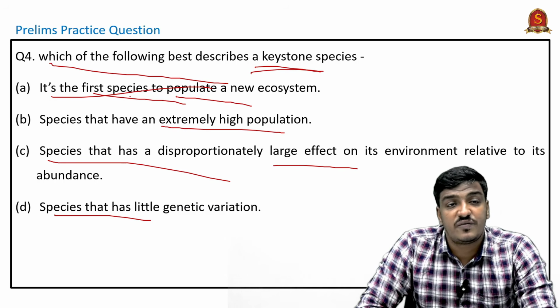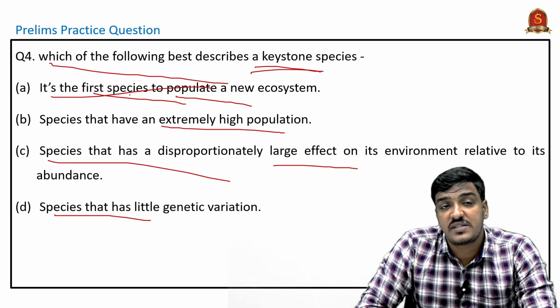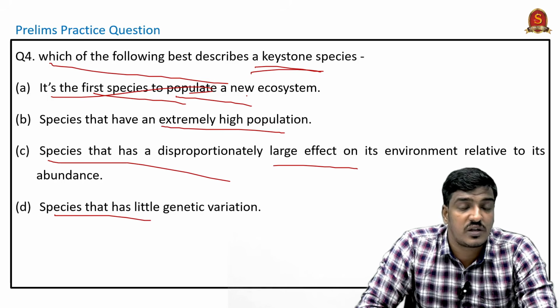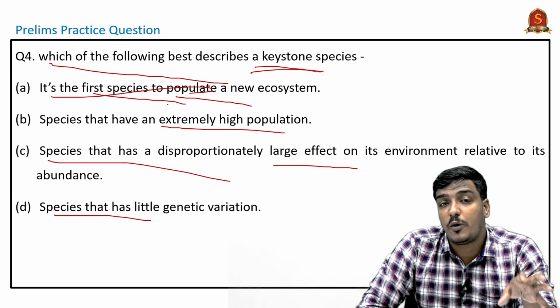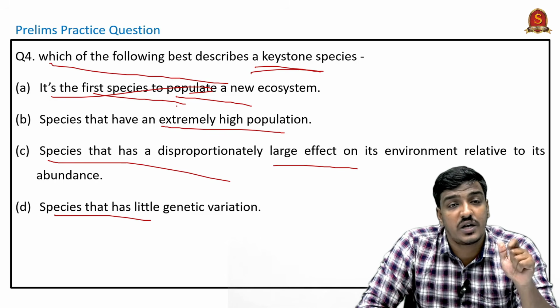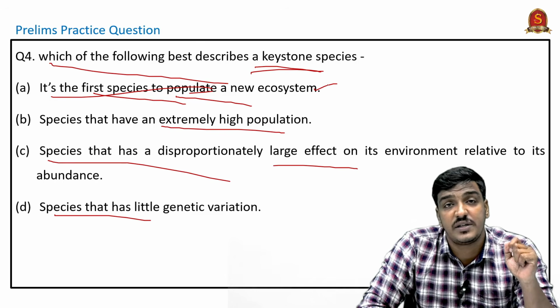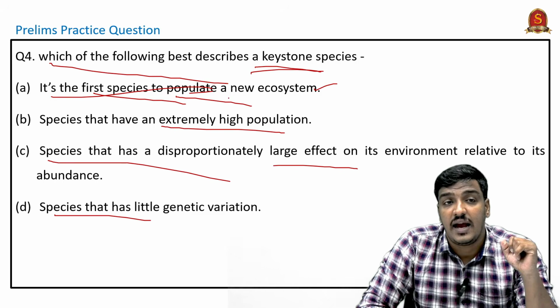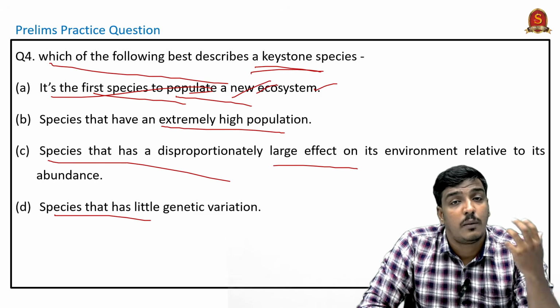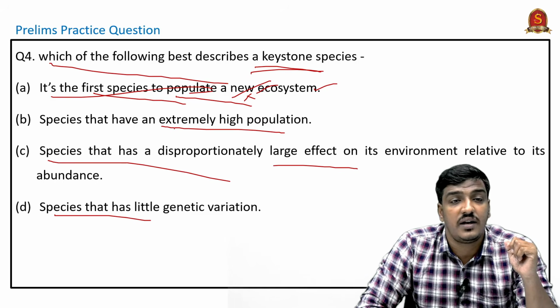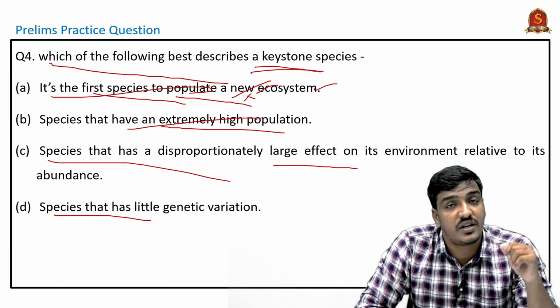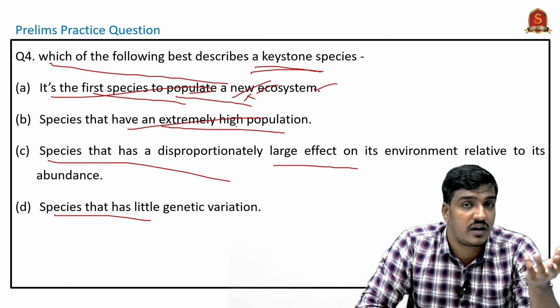With respect to the first statement, the first species to populate a new ecosystem, there is a specific name for the species which populates a new ecosystem in the initial stage: it is called the pioneer species, not the keystone species, and this is the definition of the pioneer species. So we can eliminate this option, and species that have an extremely high population is not correct.